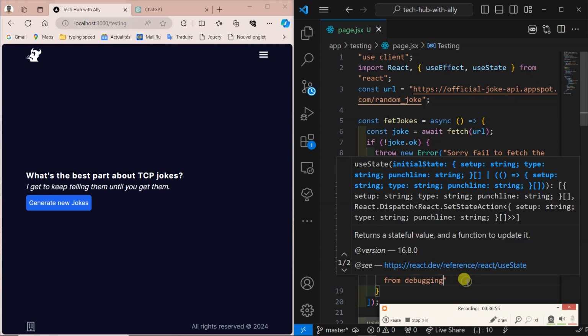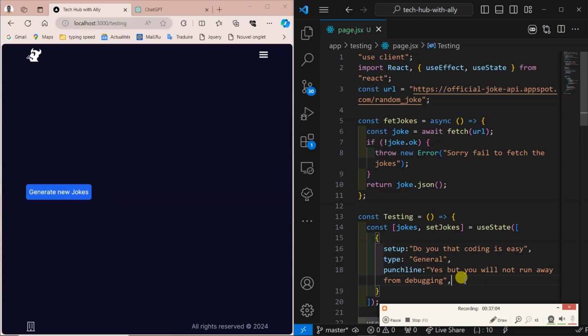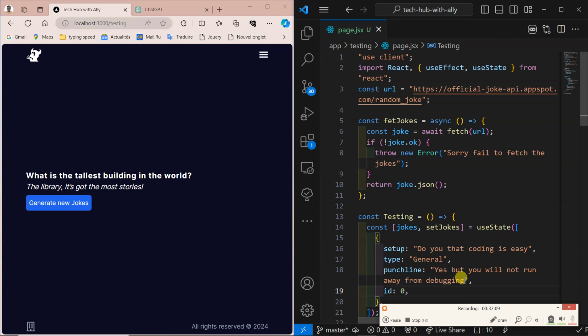Let's do this, and then next, what do we have? Punchline, setup, and yes, id. Let it have an initial id of 0. Like this, we are good to go.